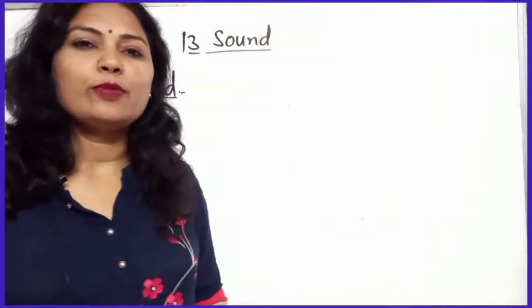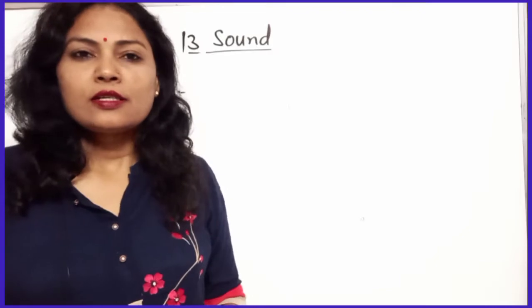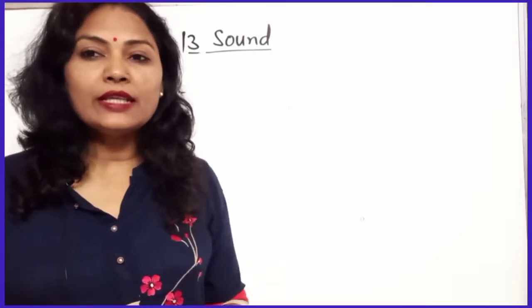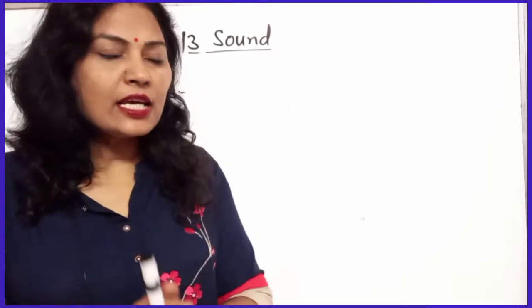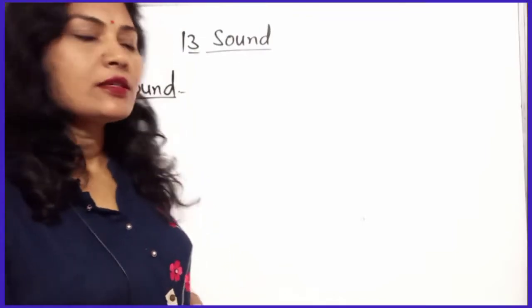I would like to explain the next chapter, that is sound. As you know, what is sound? Something that produces the sensation of hearing in our ears. So that is known as sound.